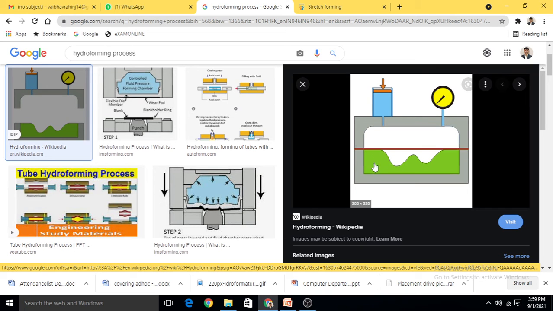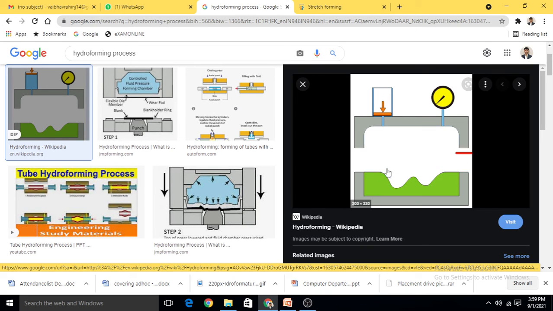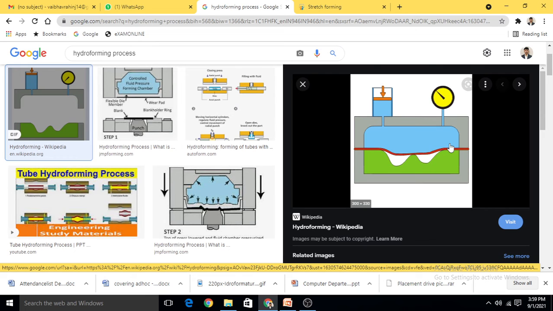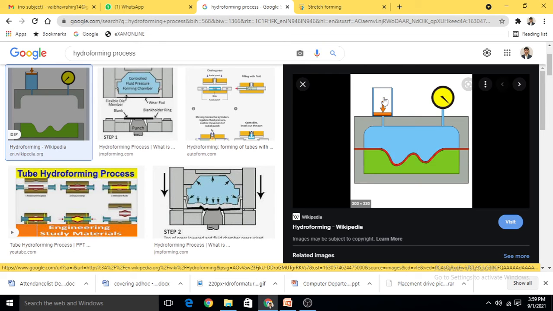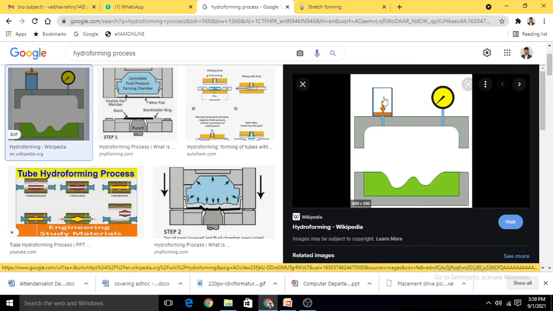This red or brown color is our sheet metal. We will place this sheet metal here, and here fluid is used. The word hydro is used because there are two types of the process, hydraulic and pneumatic. Generally liquid is used here, so it is called the hydroforming process.